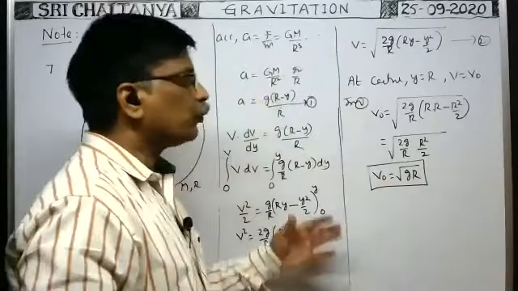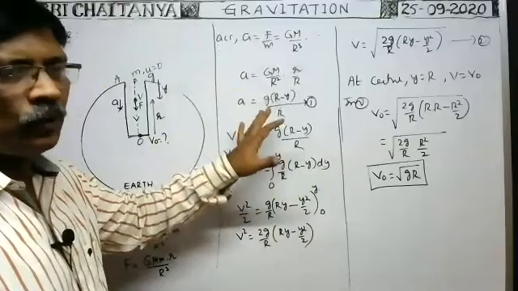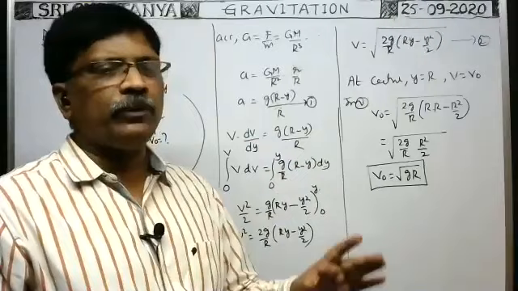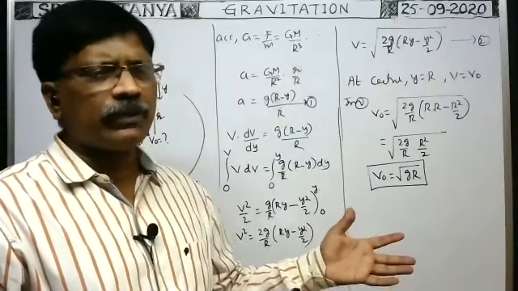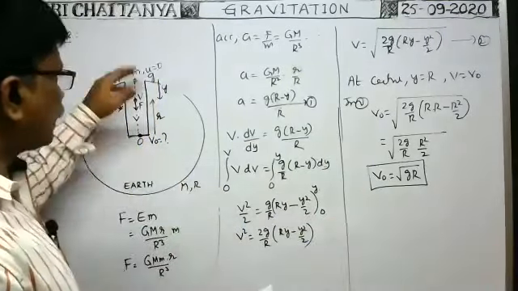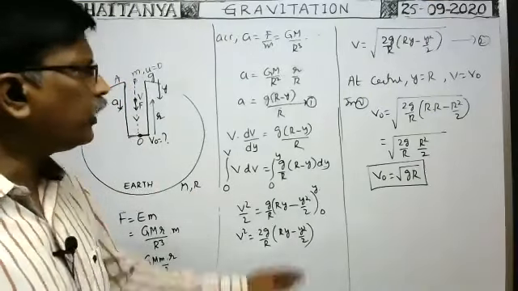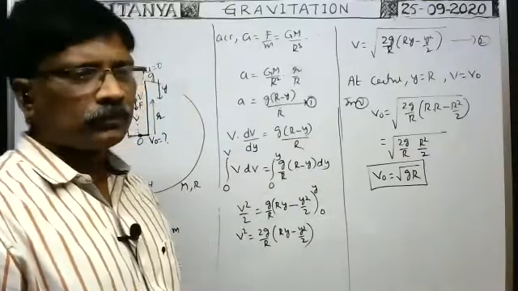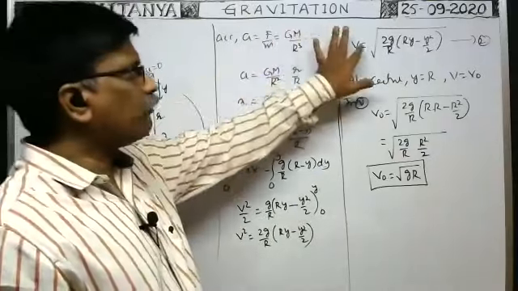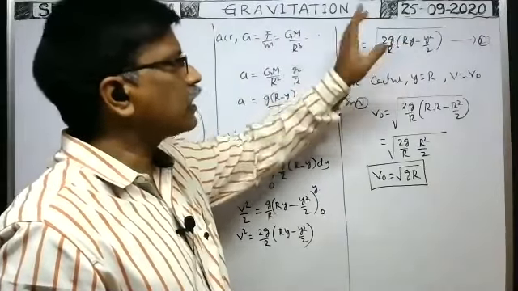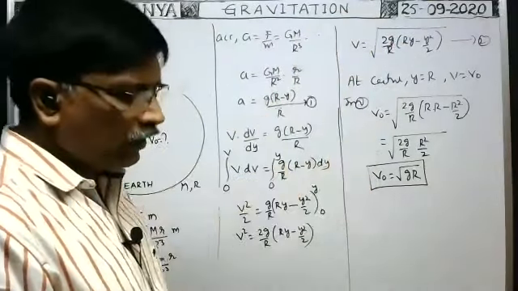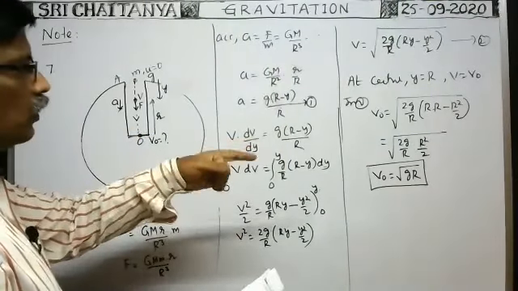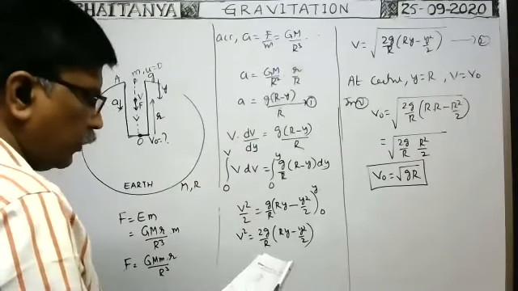Of course, in order to find the velocity, this complex method need not be done, but we have the gravitational potential concept in the next week. If you know the gravitational potential concept, by conservation of energy principle only, anywhere in this tunnel, we can find the velocity directly. You need not do the integration method. But I am doing this method in order to find the time taken. Of course, as we derived the formula for v at any distance y from the surface, I have just noted this value. V0 is at the center, before it reaches the center of the earth, the velocity of the particle is equal to root gR. So that is also an important point.